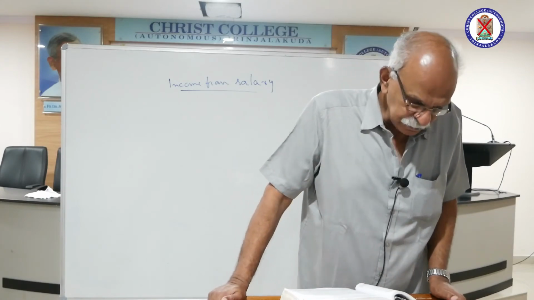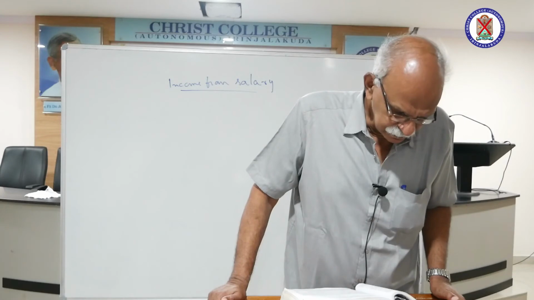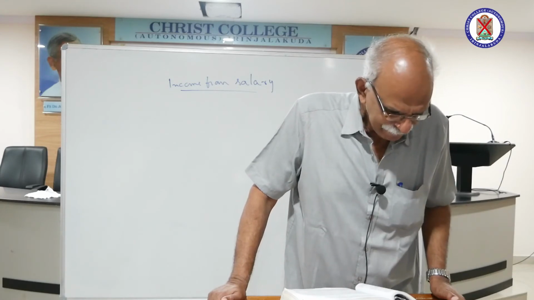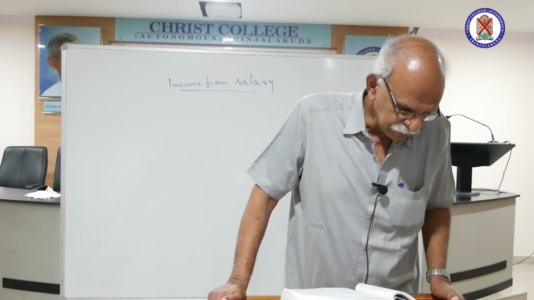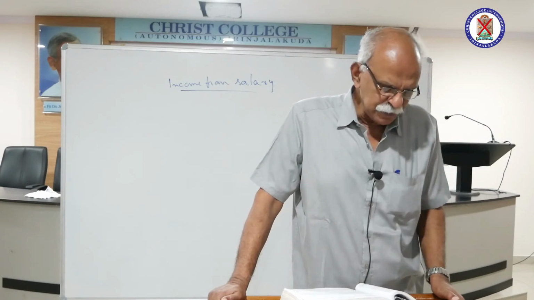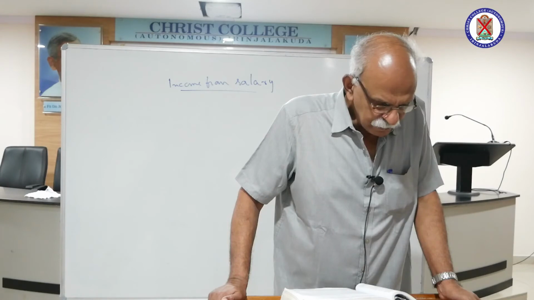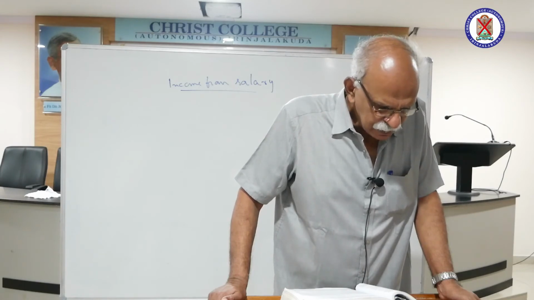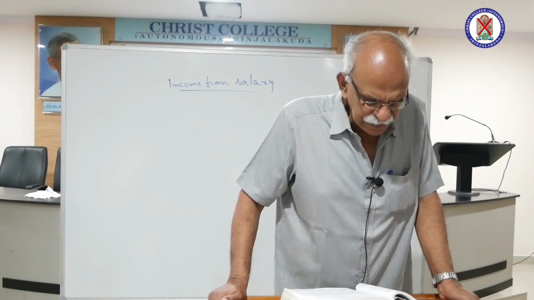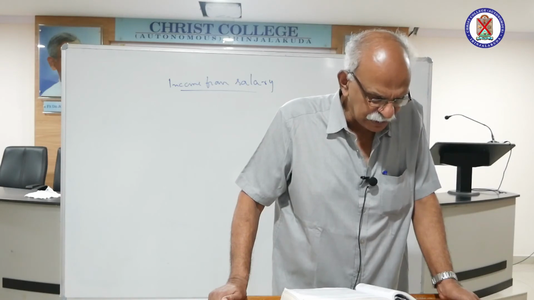Now, suppose any part of the salary is surrendered to the central government, where an employee surrenders a part of the salary to the credit of the central government.